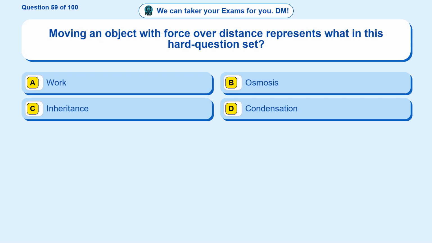Question 59. Moving an object with force over distance represents what in this hard question set? Option A, work. Option B, osmosis. Option C, inheritance. Option D, condensation. The correct answer is option A, work.